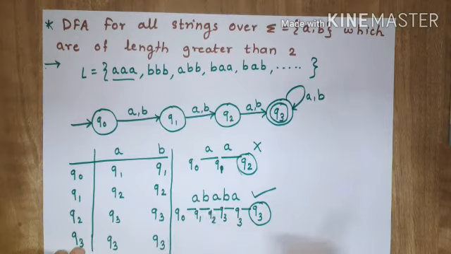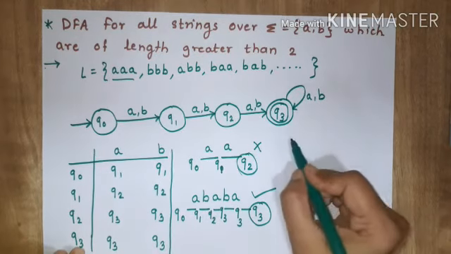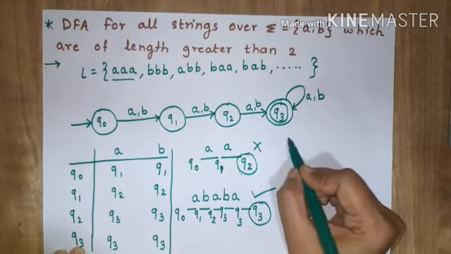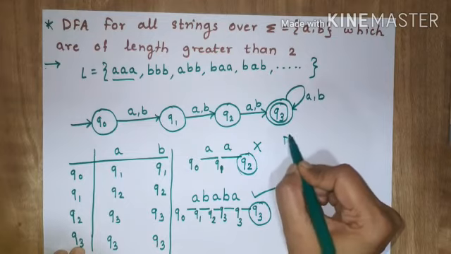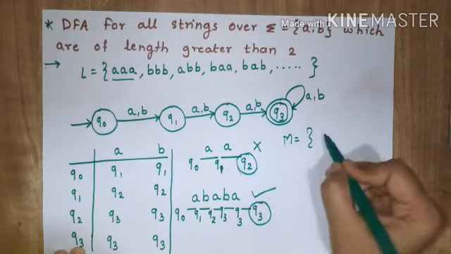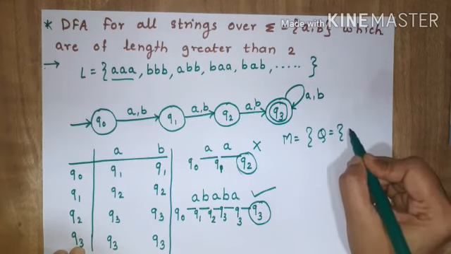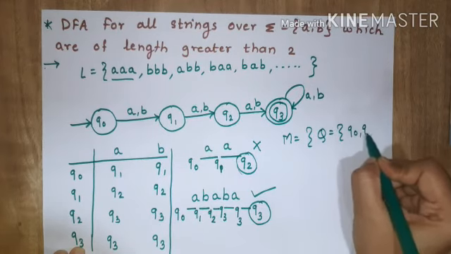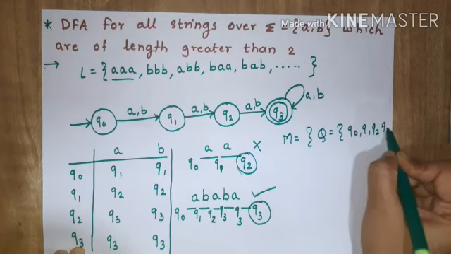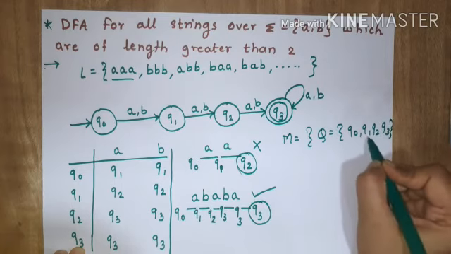Now from this you can write down the machine, that is the formal definition for your DFA. So here M is equal to, Q is equal to what? All the states. So here you have Q0, Q1, Q2 and Q3.